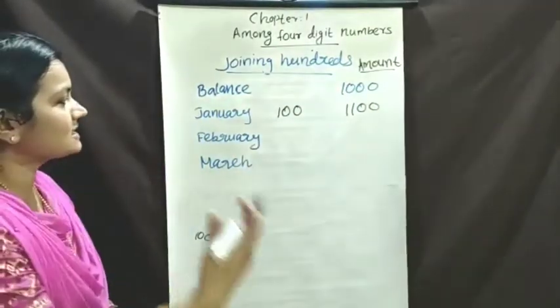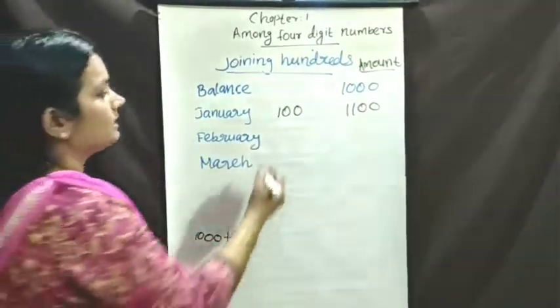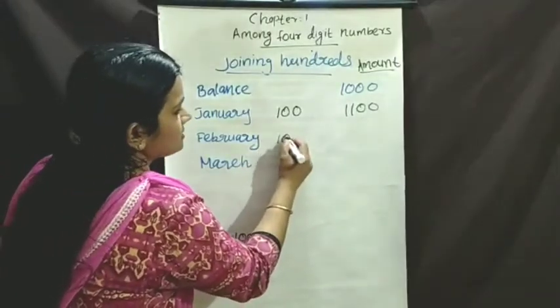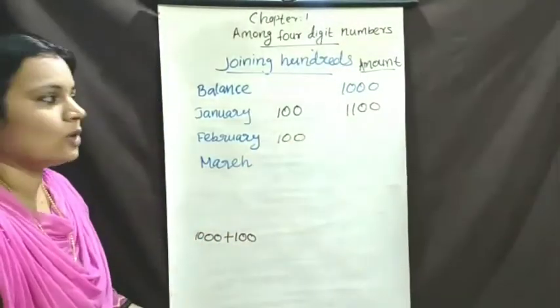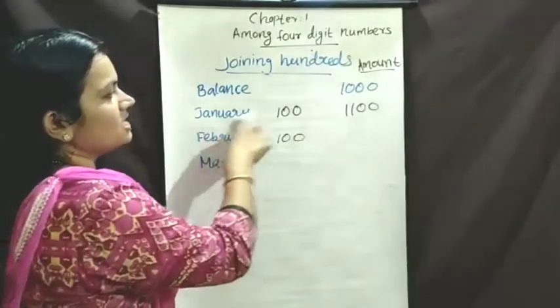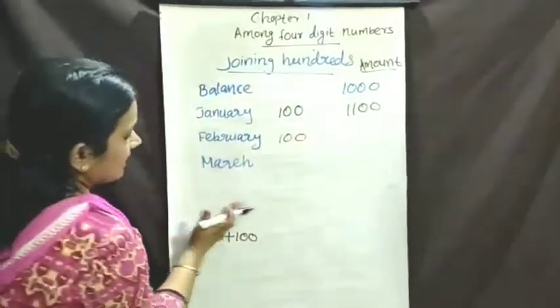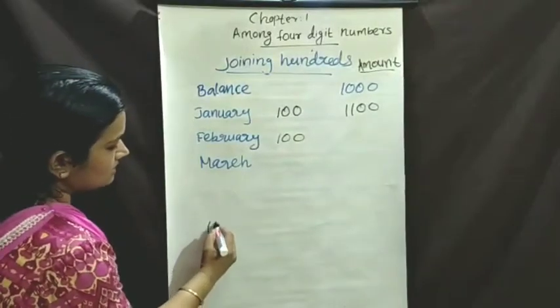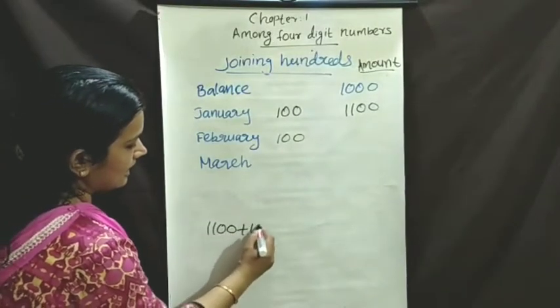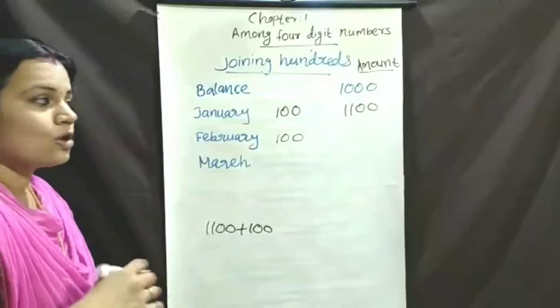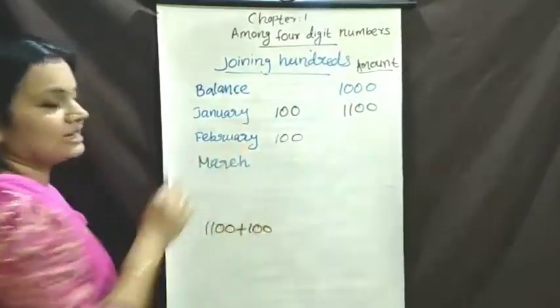Then next month also he deposited 100 rupees more. Then what will we get? January's amount is already 1100. So we can add 1100 plus 100. What will we get for 1100 plus 100?